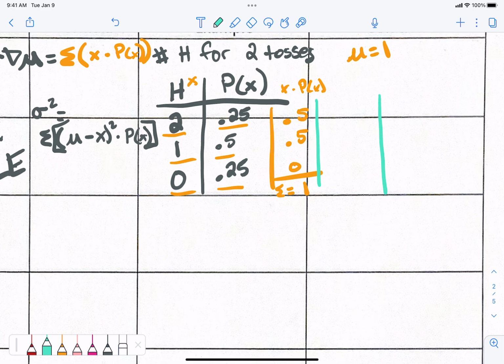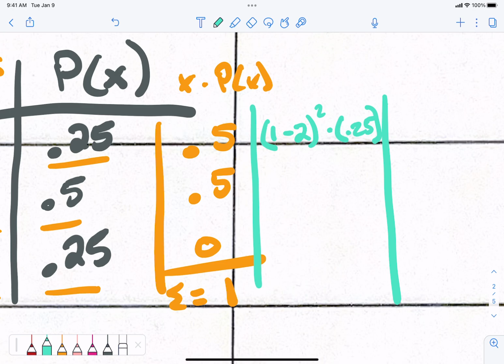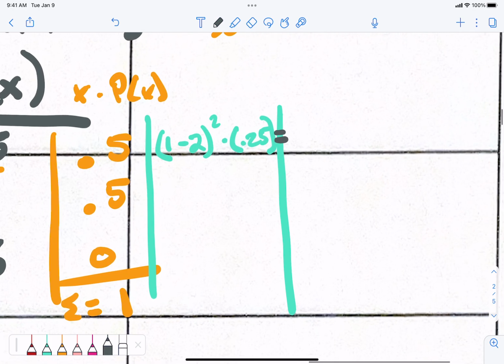All right, the first one. I take mu minus x. What's mu? One. 1 minus what's x? 2. I square that and take it times what's p of x? 0.25. So 1 minus 2, squared, times 0.25. That is 0.25.